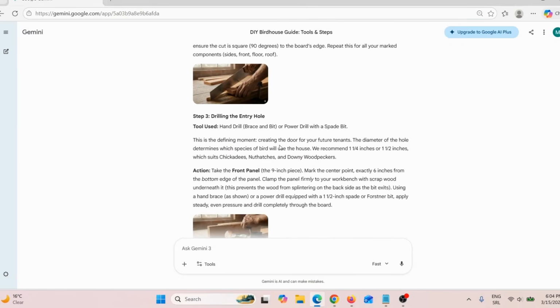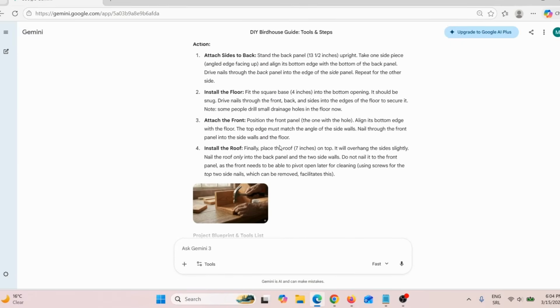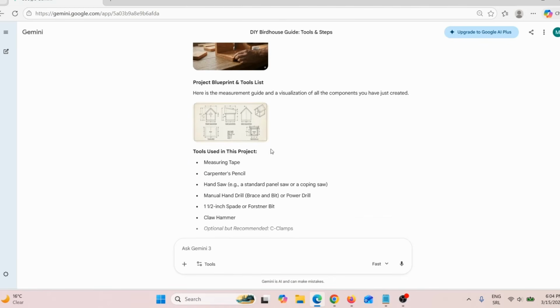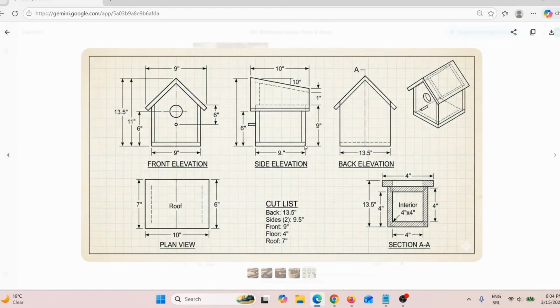Okay, here you can see Google Gemini actually created an image for each step. And here we can see the blueprint for this birdhouse. This is the exact blueprint, and based on this, this really is a simple and easy project that any beginner can actually make. So let me just go back here.